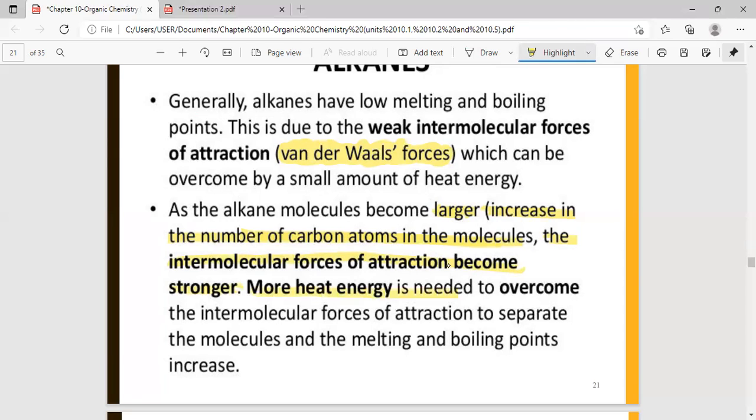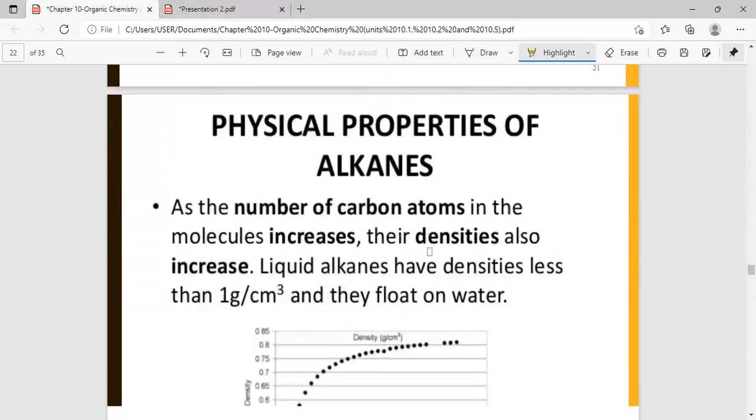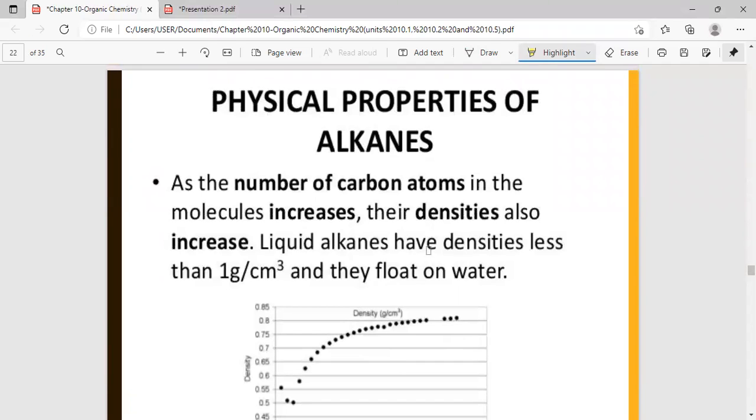So more heat energy is needed to overcome these forces of attraction. Okay, so if you write more energy is needed to break the bonds, you will not be given marks. You have to say more energy is needed to break the intermolecular forces of attraction. Okay, all right. Now let's move on to the next property.